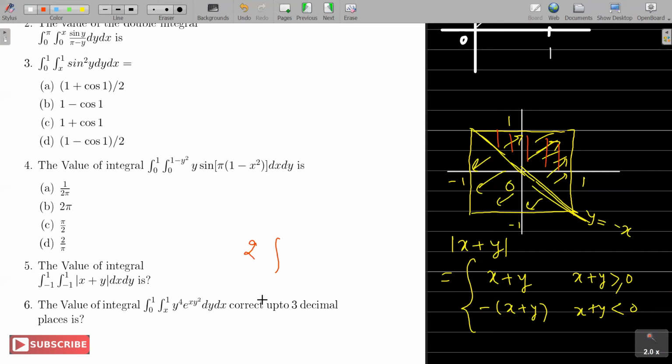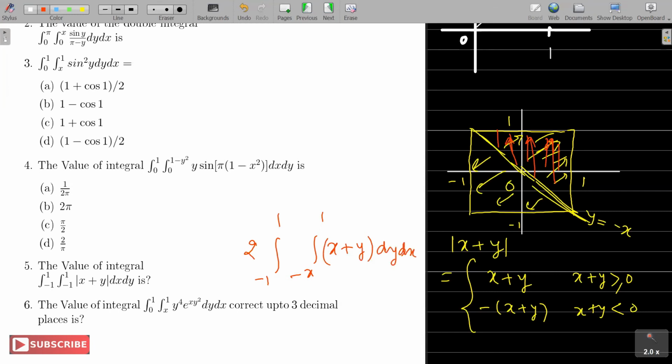Now this limit you can write down. So x goes from minus 1 to 1, and y goes from minus x to y equal to 1. And the function is x plus y, dy dx. This you can work out now.